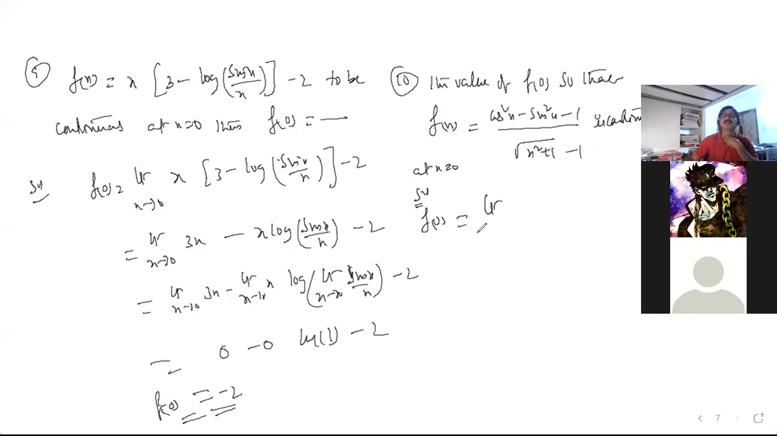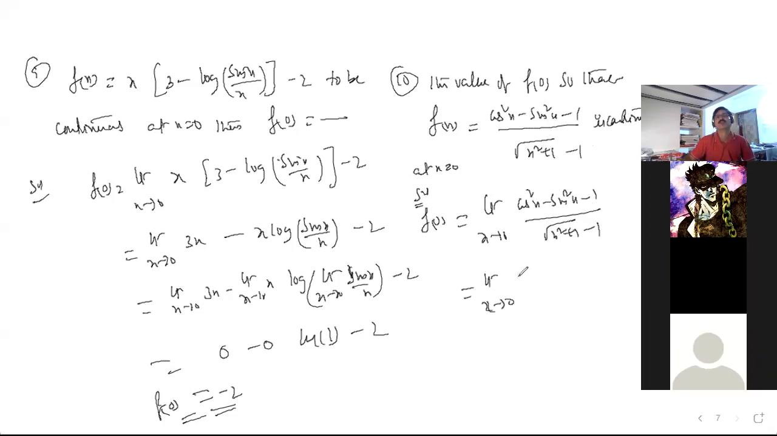F of 0 is equal to, limit x tends to 0, what am I supposed to write? Cos square x minus sin square x minus 1 by root x square plus 1 minus 1. Any idea, guys? Rationalize the denominator. Very nice. Here in the numerator I write cos 2x minus 1. Yes, sir. After rationalizing the denominator, I may get it in this form. Do you agree, juniors and seniors? Yes, sir.